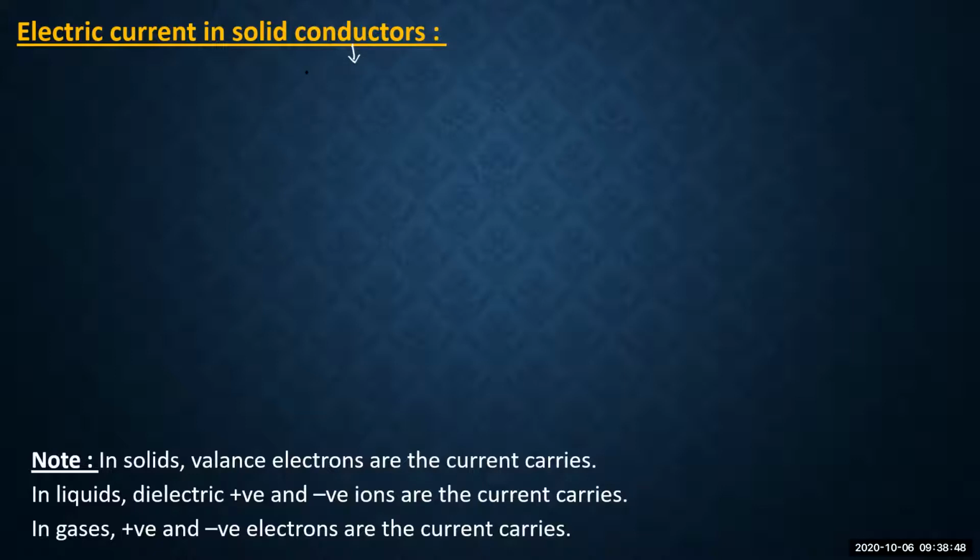We know that conductors, most of the time, are metals, right? And in almost all metals we find lots of free electrons. These free electrons are also called delocalized electrons.